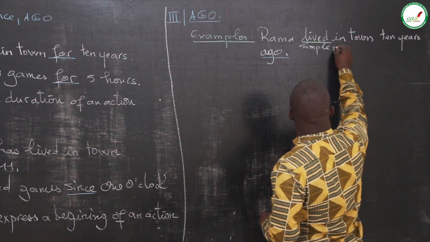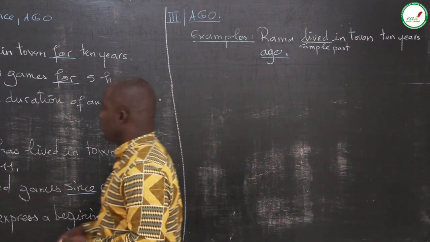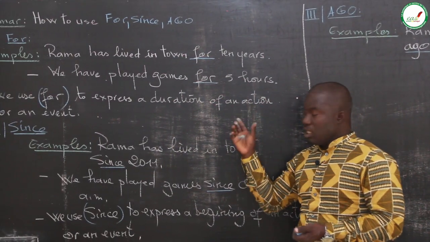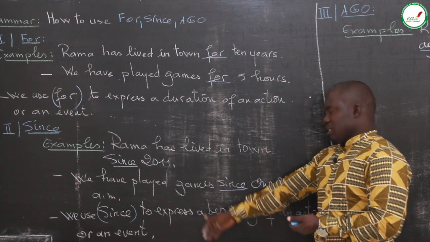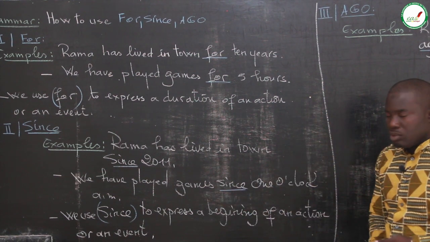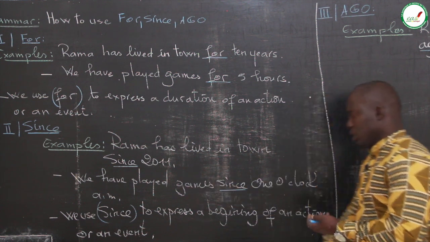Simple past. So we have played the games for a five-hour duration. We have played games since one o'clock, since the beginning of this action of playing games.